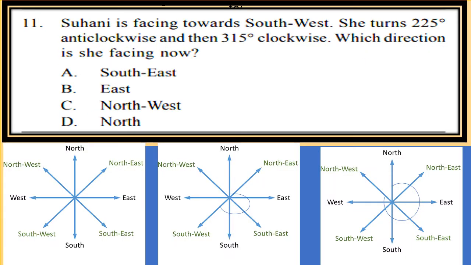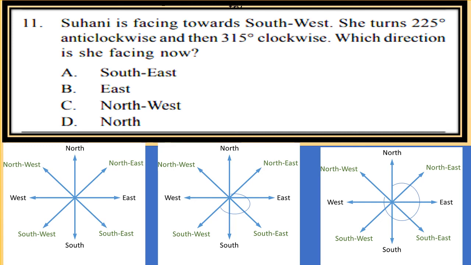Suhani is facing towards southwest. She turns 225° anti-clockwise and then 315° clockwise. Which direction is she facing now? Now see the three situations in the figure below. In the first, Suhani is facing southwest. Now in the second, she turns 225° anti-clockwise. So after turning 225° anti-clockwise, she is facing north.